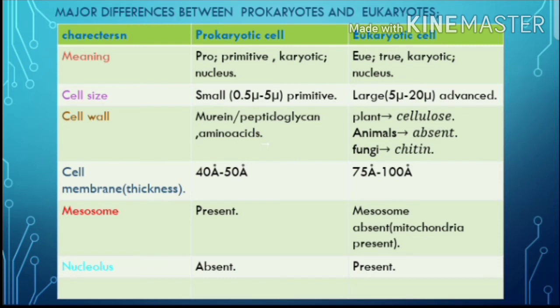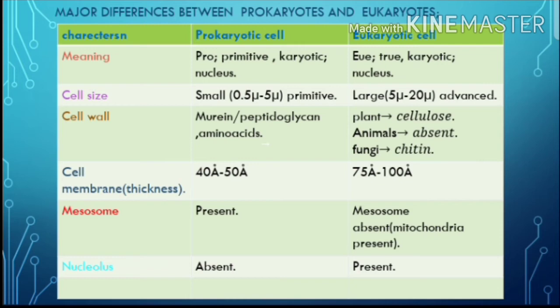Next one, cell wall. The cell wall is made up of murein, peptidoglycan and some amino acids in prokaryotic cells. In eukaryotic cells, the plant cell wall is made up of cellulose, and in animals the cell wall is absent. It's a major point. In animals the cell wall is absent, and in fungi the cell wall is made up of chitin. Next one, cell membrane thickness. In prokaryotic cells it is 40 angstroms to 50 angstroms, and in eukaryotic cells 75 angstroms to 100 angstroms.